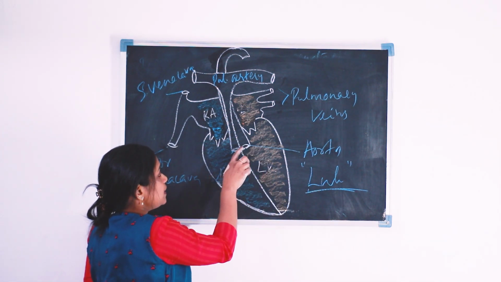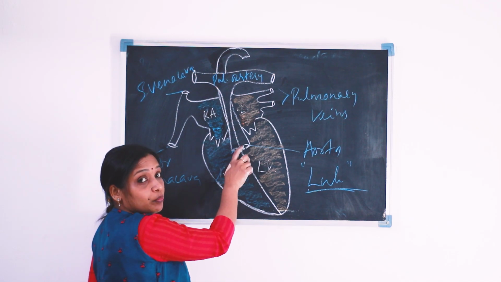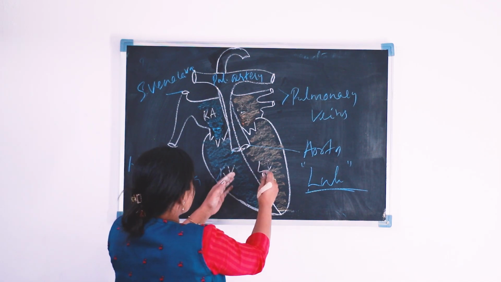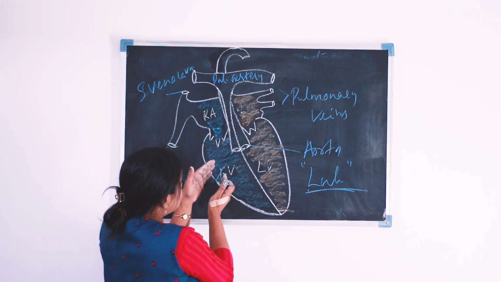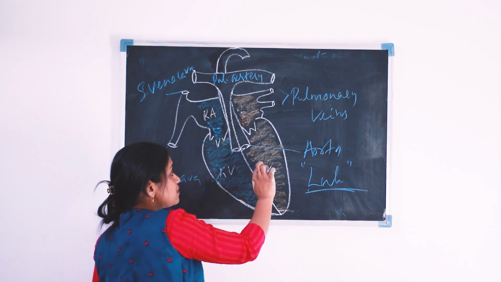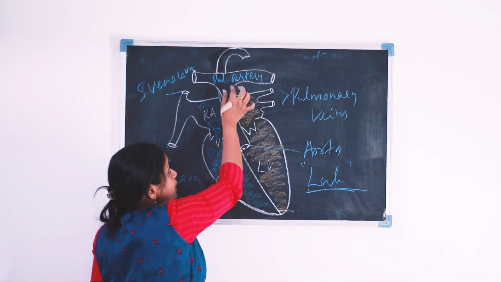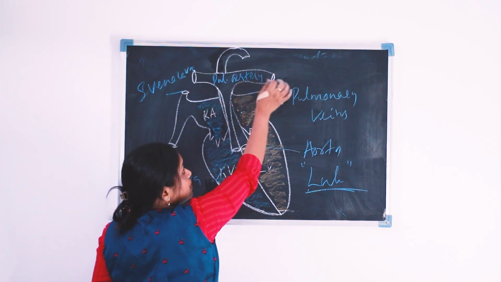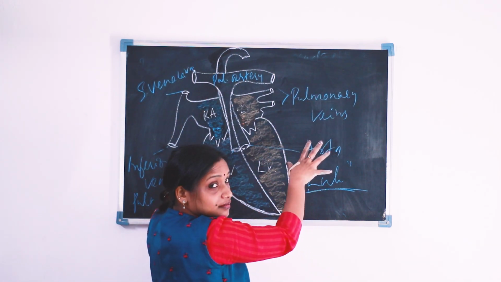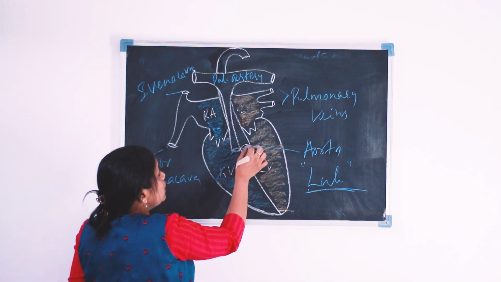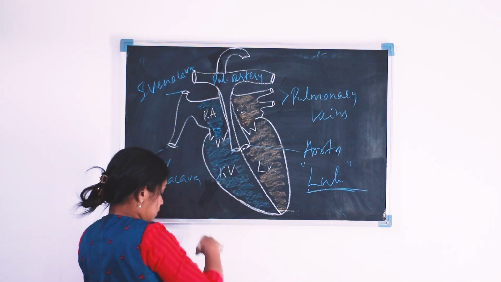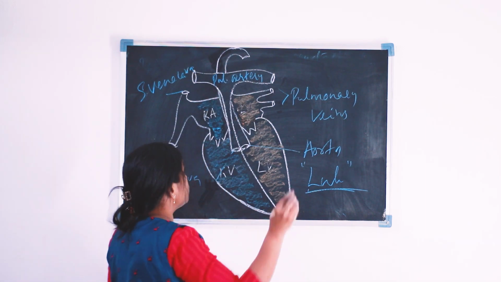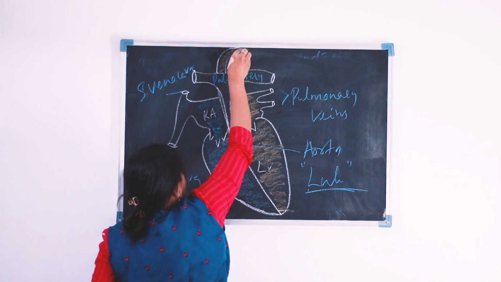Now, these semilunar valves open for the passage of blood through the pulmonary artery as well as through the aorta. From the pulmonary artery, the deoxygenated blood reaches the lungs, and through the aorta, the pure blood goes to different parts of the body.